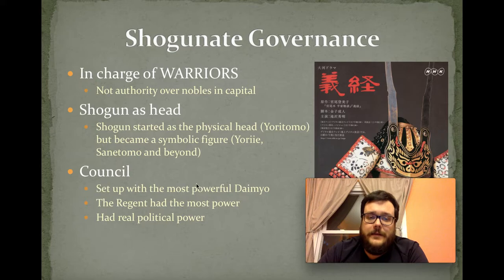And this group of daimyo and the regent actually started to take control of Japan because they would meet together, they would decide how they wanted the country to be run, and then the regent would go and say, hey, this is what we need to do. We've talked about it a lot. This should be what's going on. And the shogun would just shake his head and say, you know what, that sounds good. I'm going to listen to you guys. You all seem smart. Let's go for it. And because of that, these nobles, these daimyo, slowly started to take control of the country.